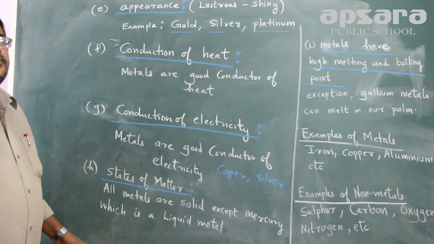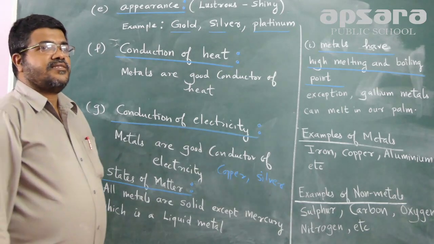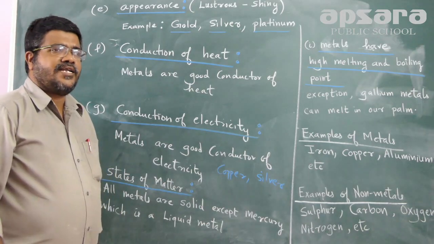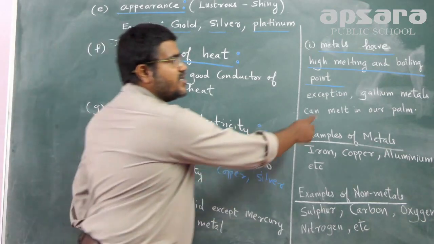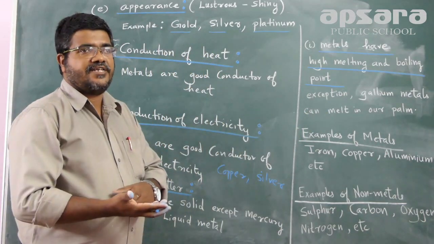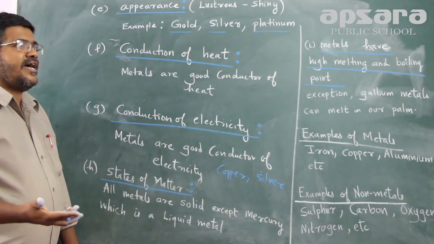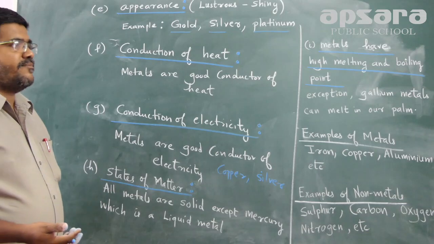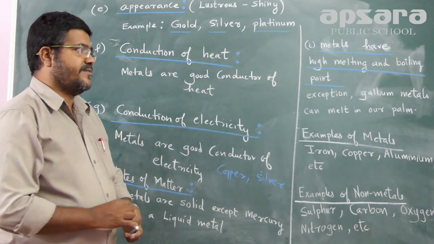Apart from that, metals have a very high melting and boiling point. The exception is a metal called gallium, which can melt when you keep it in your palm itself. When you keep it, it starts melting. So all metals have a high melting point and boiling point, but there are some exceptions. As I said earlier, gallium is one of the exceptions.